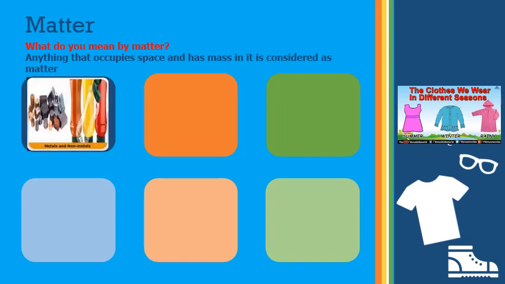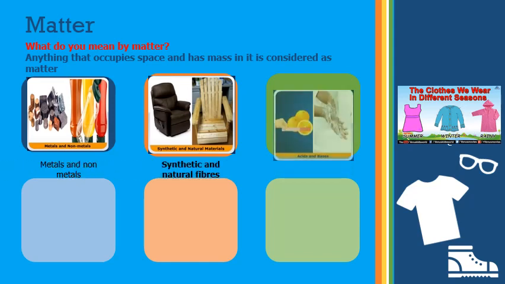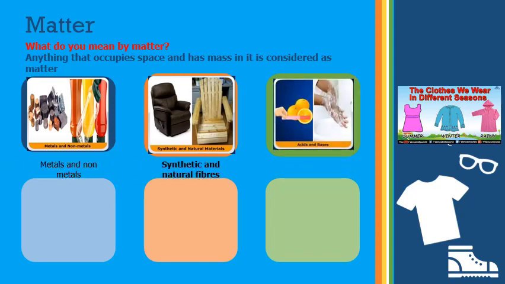Okay, and not only this, the metals and non-metals that are present around you are matter, and the synthetic fibers or natural materials, they are also matter. Okay, and the acids and bases which are used in the kitchen or in the laboratory or at your home, they are all matter.